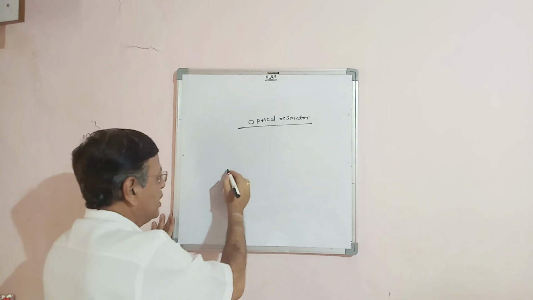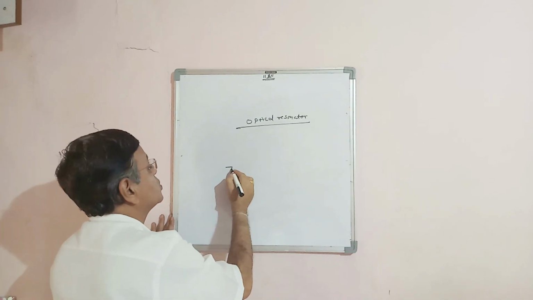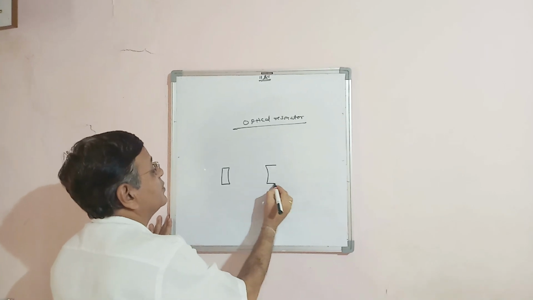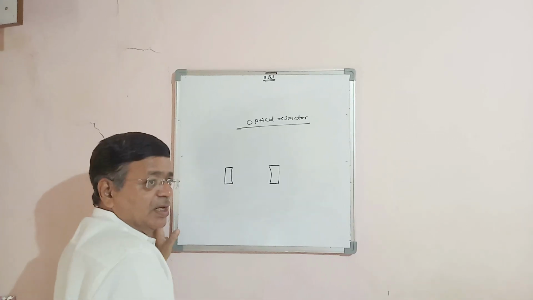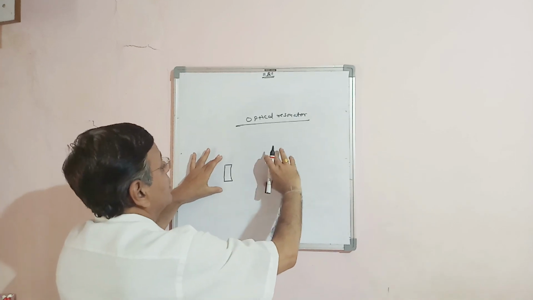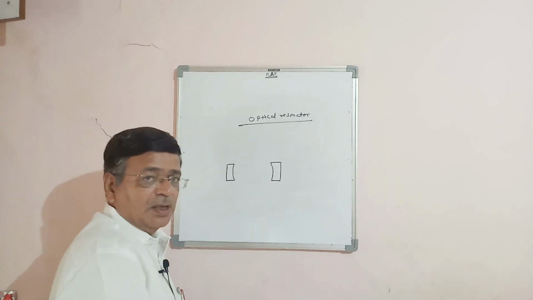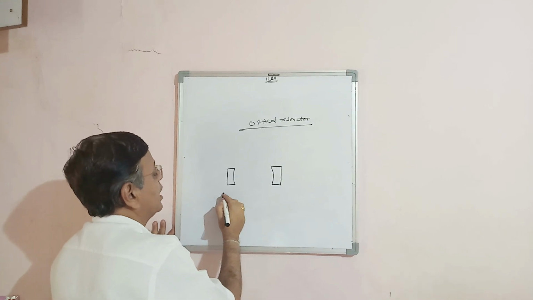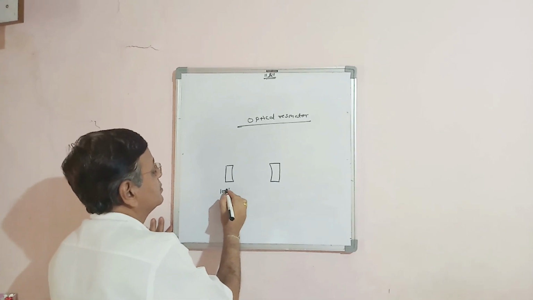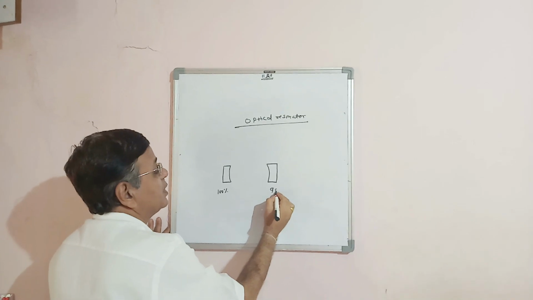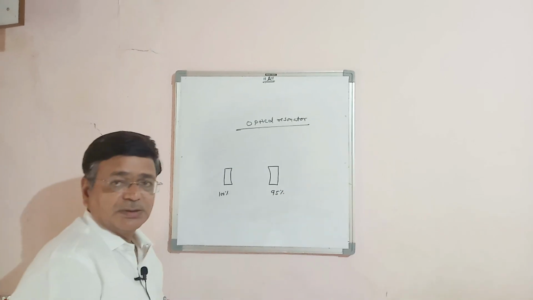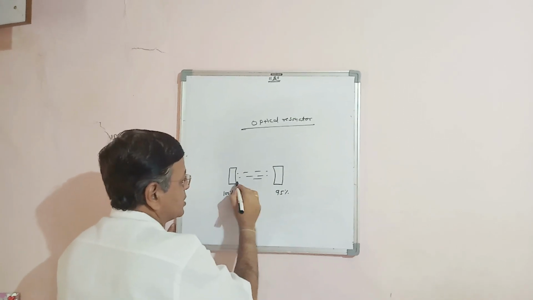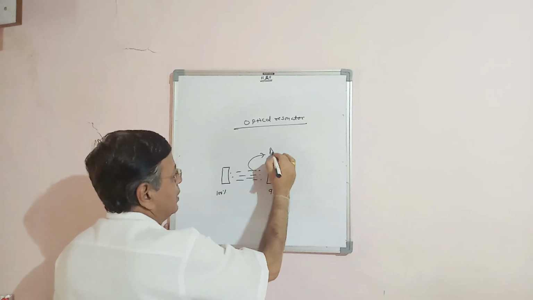Within it, two lenses are used: here is one lens, here is another lens, and the total part is consolidated. This one has a reflectivity of 100%, and this has a reflectivity of about 95%. Within these two, the active medium is placed.